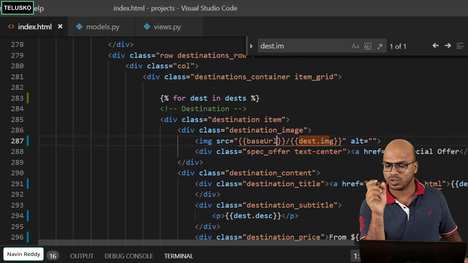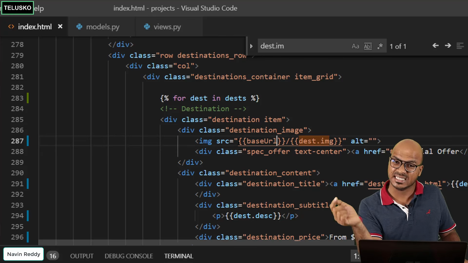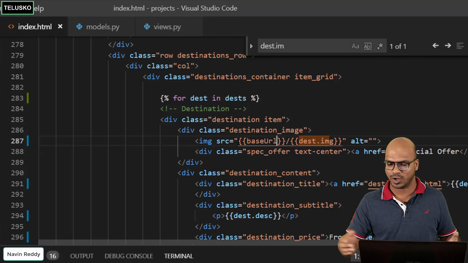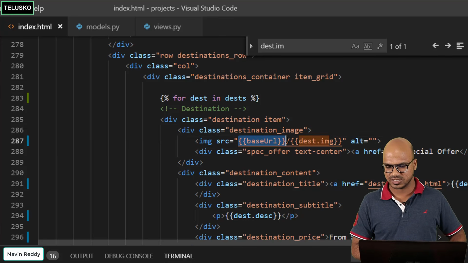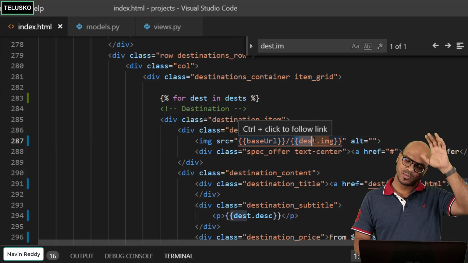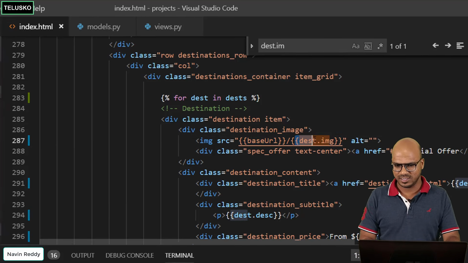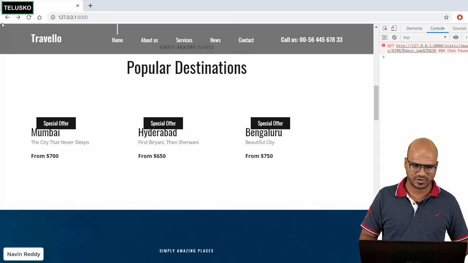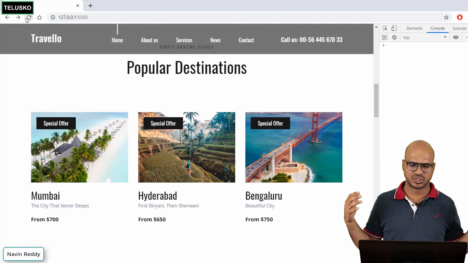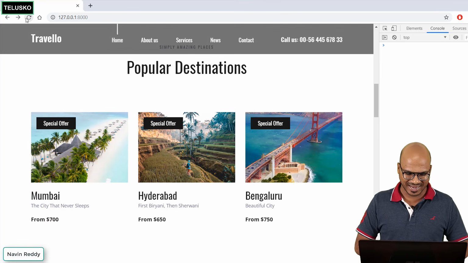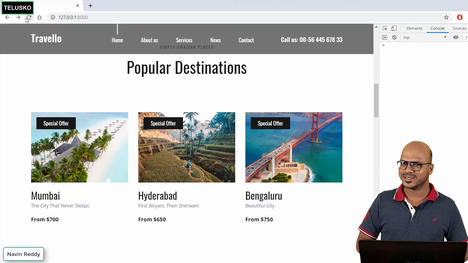So you can see we are not writing the des.image inside the Jinja tag, it's outside now. So this is your Jinja variable, this is your Jinja variable, and on top of your page, you are making static images as base URL. This works. There are multiple ways of doing it, whatever you feel better. Let's refresh. It worked. So that's how you can do this thing, right?